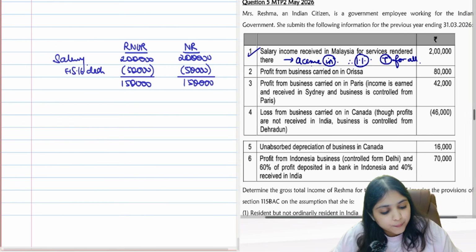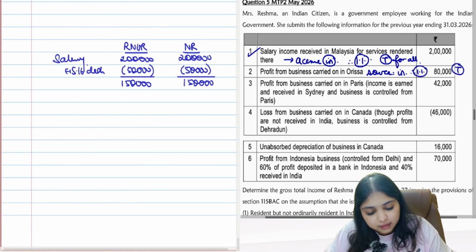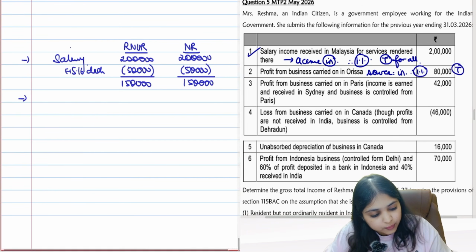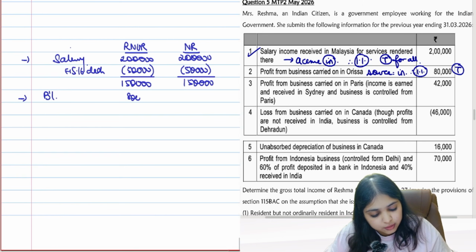Okay, then profit from business carried on in Orissa. Business is carried on in Orissa. So where is the source of income? Orissa, in India. Therefore, it becomes Indian income. Therefore, it will become taxable for all. So we have business income, 80,000.